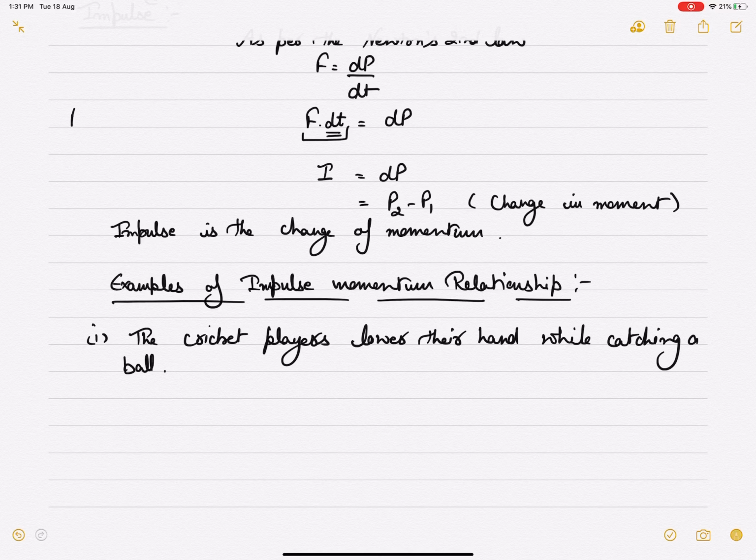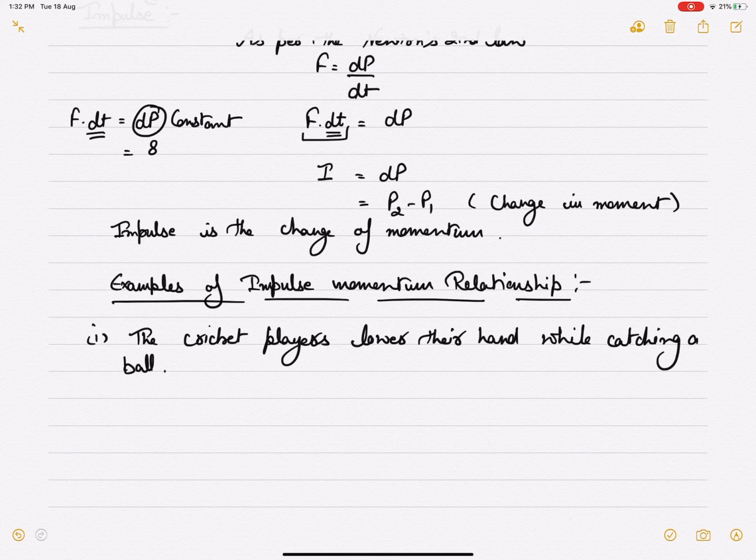See, F dt is dp. If we keep this change in momentum constant, then if one of the terms is decreased, another will increase, and if one increases, another will decrease. Say this value of dp comes out to be 8, and it is constant, always 8.